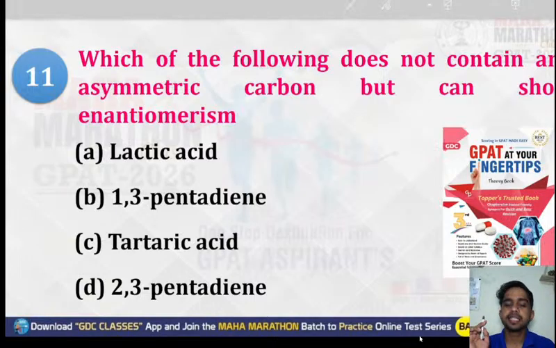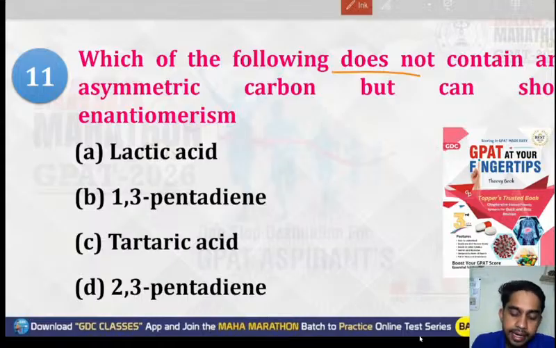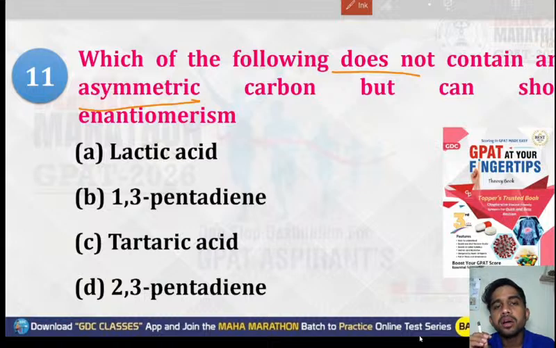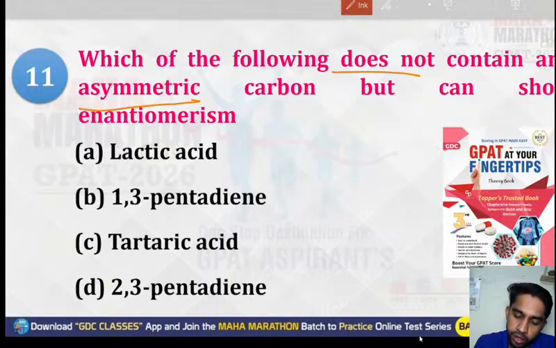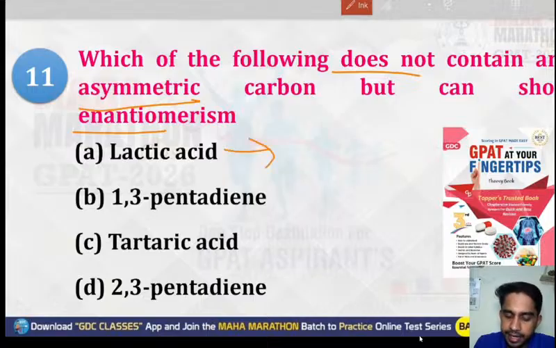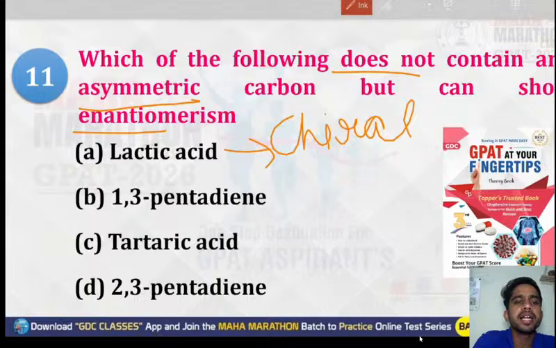What question number 11 is saying: which of the following does not contain any asymmetric carbon but can show enantiomerism? So the question is saying that the compound doesn't contain any asymmetric carbon, but it will show enantiomerism. The first option is lactic acid, and it consists of a chiral carbon.